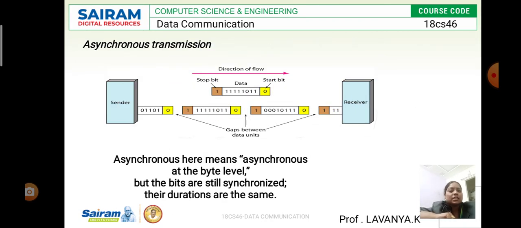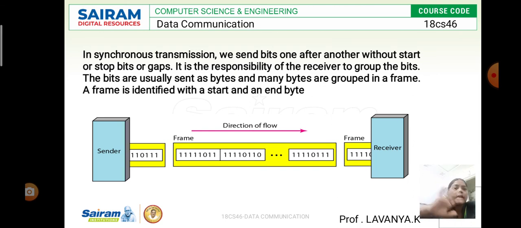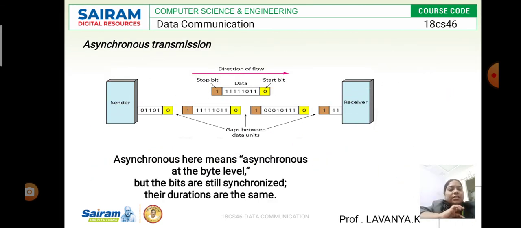Then what is synchronous? Sorry, in asynchronous transmission, as I told you, this is the gap between the data units. Look at that: the bits are synchronized in their durations at the same time, so that the gap happens between the data units. So this is asynchronous transmission.